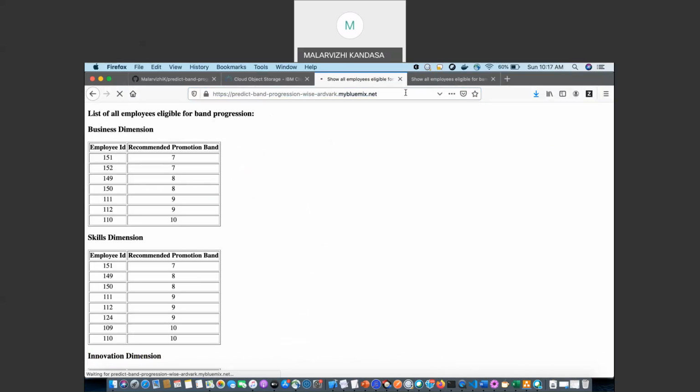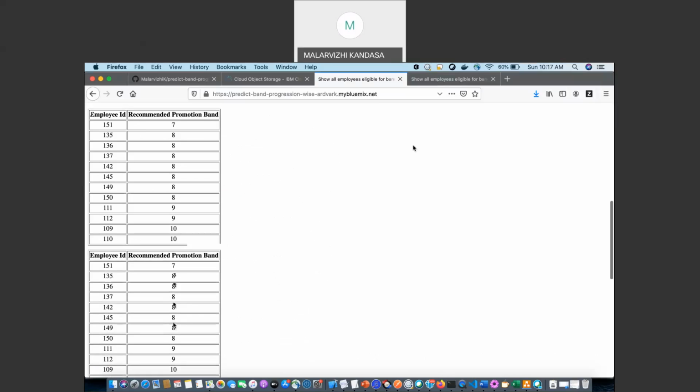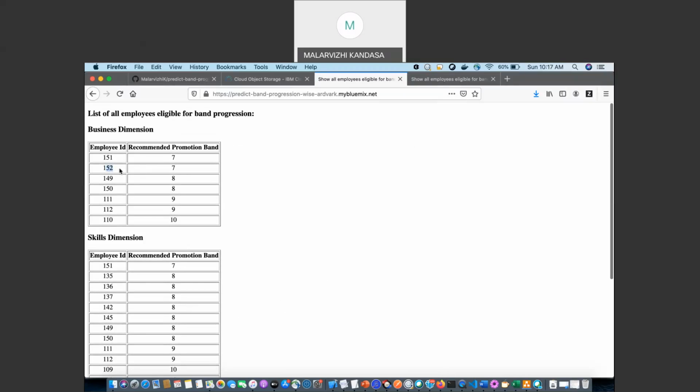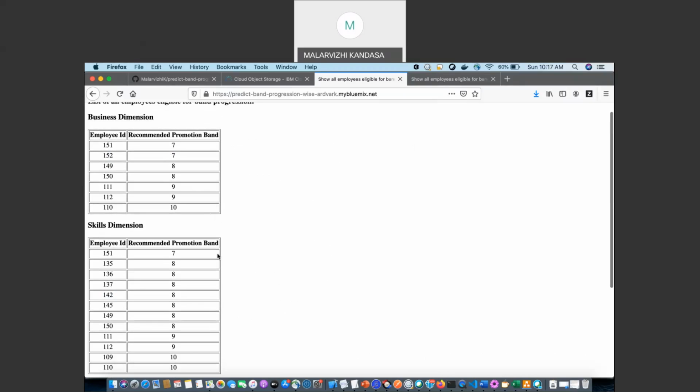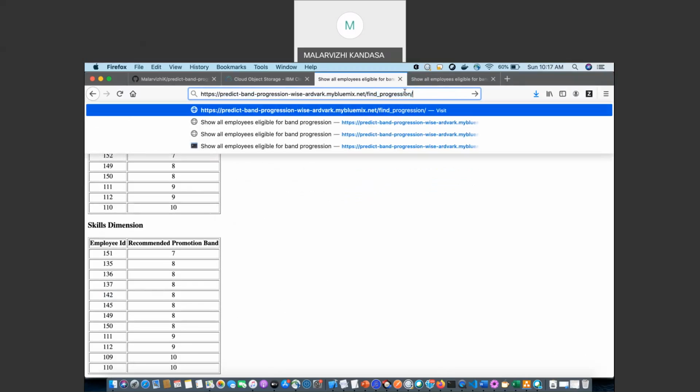So when you invoke the application, it will fetch all the employees who are eligible for band progression across 3 dimensions like business, skills, and innovation. Here you can see that the employee ID 152 is good in business dimension. Also, he is good in innovation dimension. So a manager, by looking at this, can easily give feedback to employee 152 that he has to improve his skills so that he is eligible for the next band progression. Also, there is an endpoint, find progression, that will list the different dimensions for a specific employee.